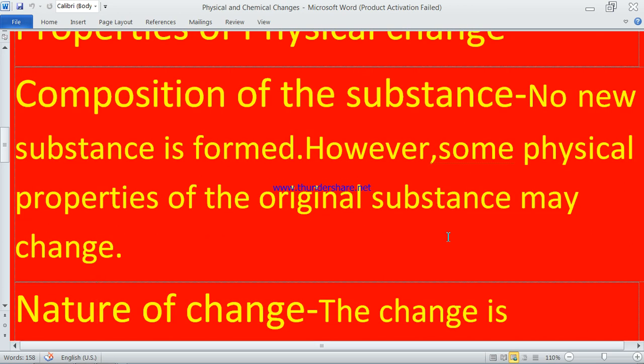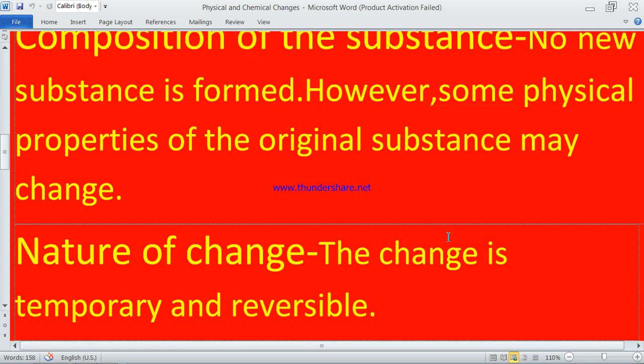Then we'll read the nature of the change. The change is temporary and reversible. When we keep water in the freezer and take it out, the ice will be temporary.